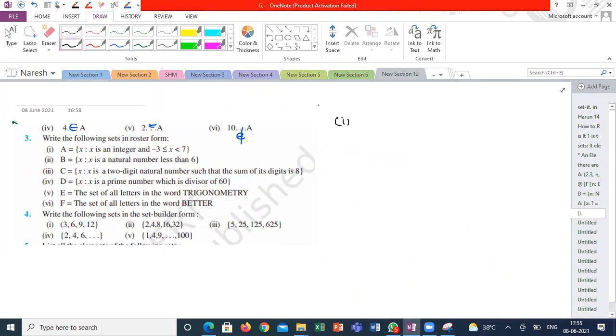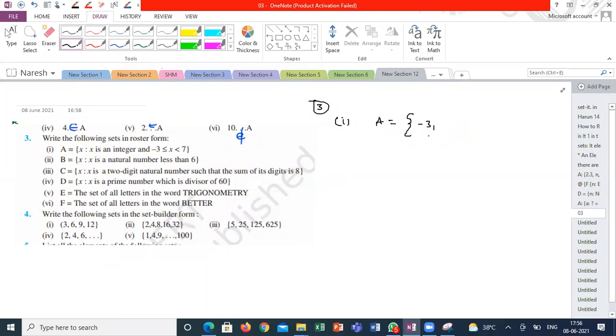Yes, sir. A will be equal to curly braces of -2, -1, it will start from -3 now. So -3 we won't include it, sir. Look into the statement. What does the statement say? X is greater than or equal to -3 and less than 7.